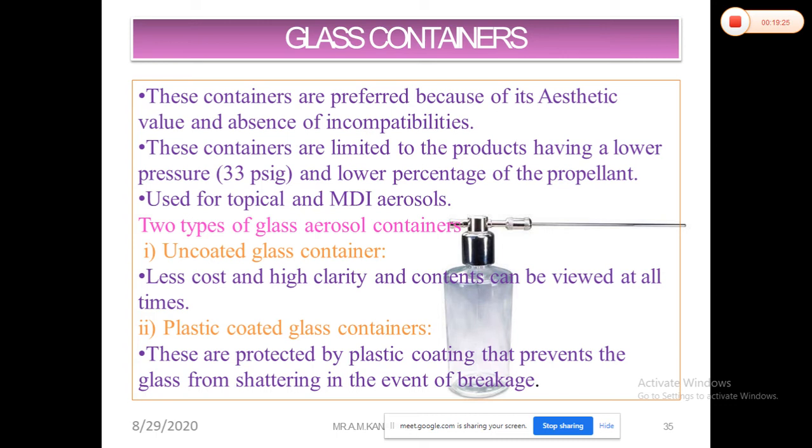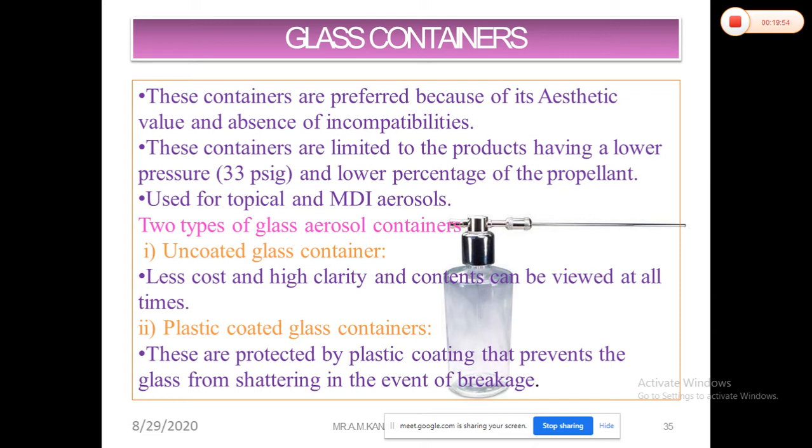So there are two types of glass aerosol containers: uncoated glass containers and plastic coated glass containers. Basically, uncoated glass containers are the least cost and have high clarity, and contents can be viewed at all times. But here the pressure inside that particular uncoated glass container, you can maintain up to 18 psi, 18 to 20 psi pressures you can maintain in an uncoated glass container.